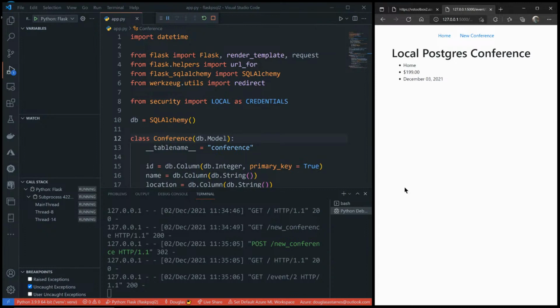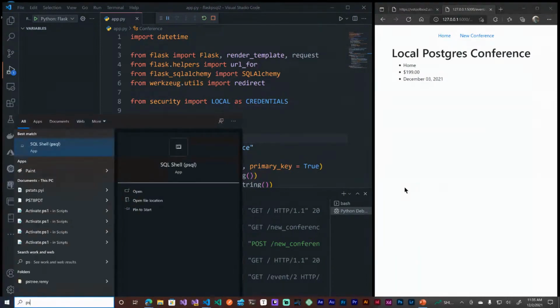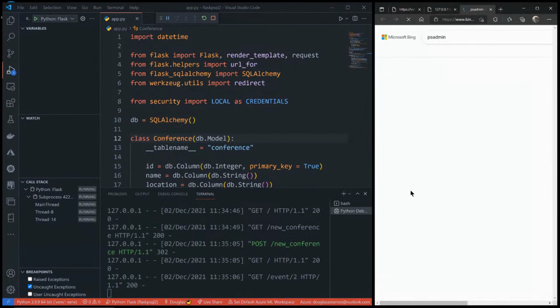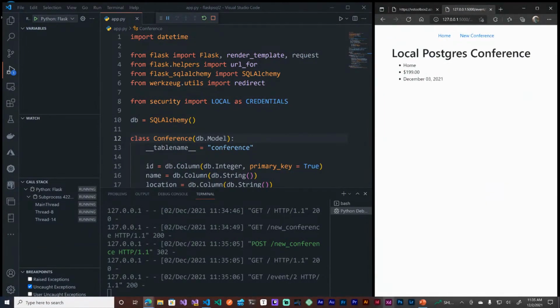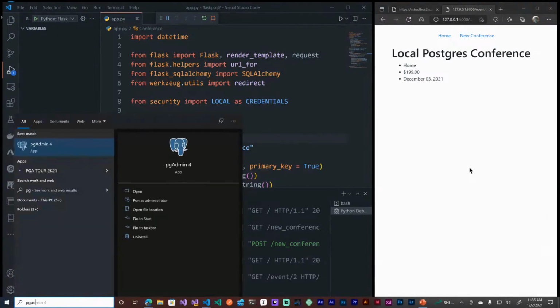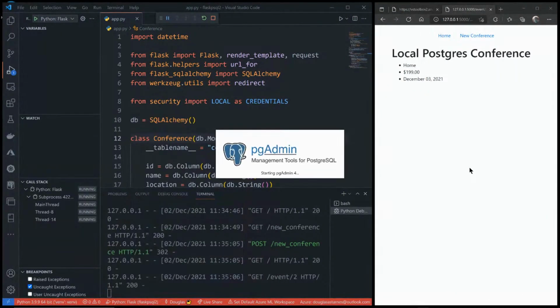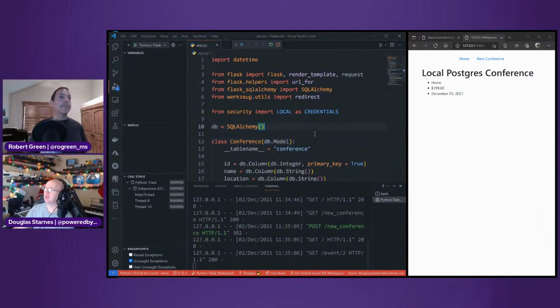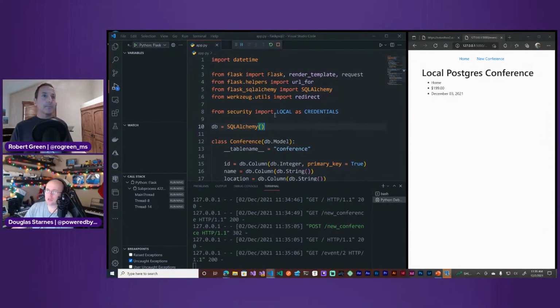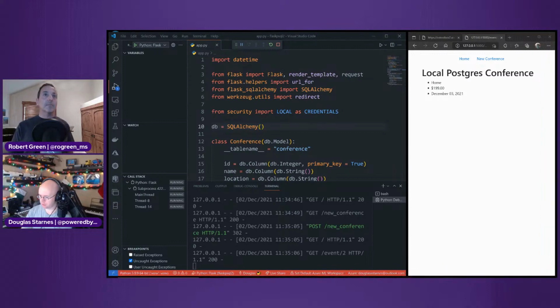Everything works. Now, if I go over to pgAdmin, that's not what I wanted to do. I thought I had this open already. Okay, hang on just a second. We'll do pgAdmin. While we're waiting for this to start, because it does take a long time, I had this started and I accidentally closed it. But at any rate, oh, here we go, it's actually already up. Okay, so.